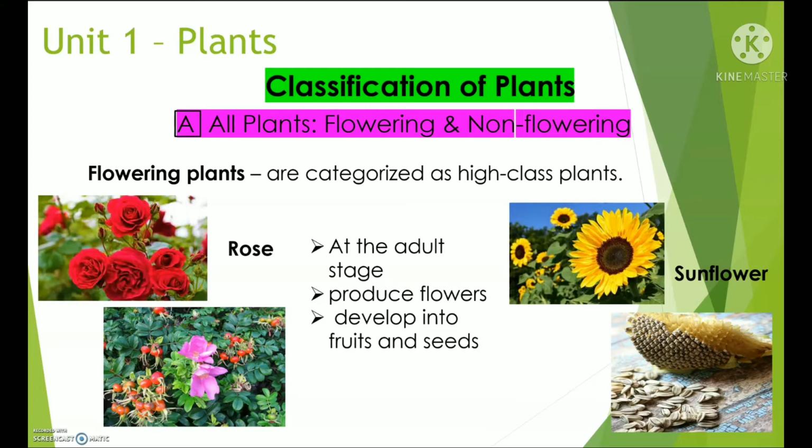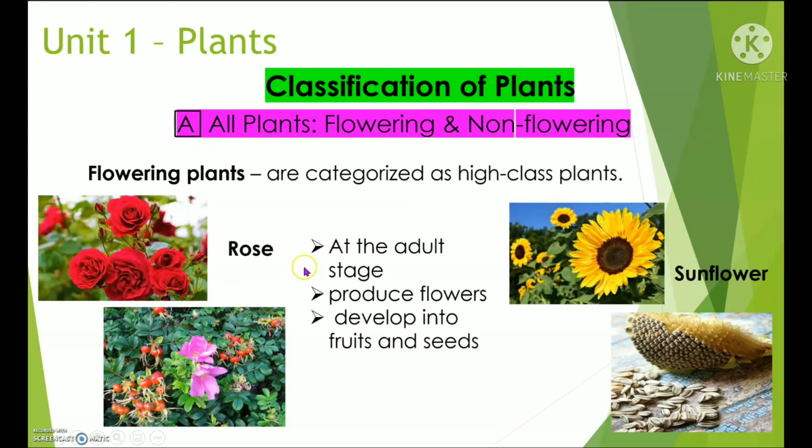Okay, now repeat after me. Flowering plants are categorized as high-class plants. Very good. So the hierarchy of classification is based on the process of development of a plant. For example, the roses, when they become mature, will produce flowers. And after flowers, they can develop into fruits or seeds.